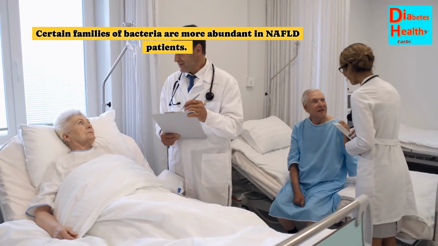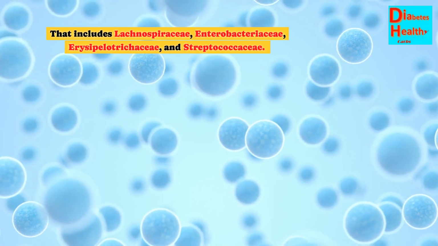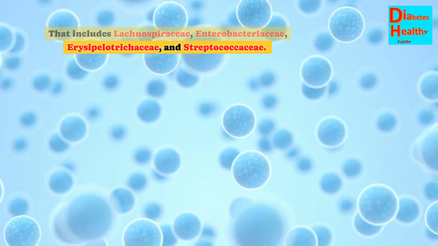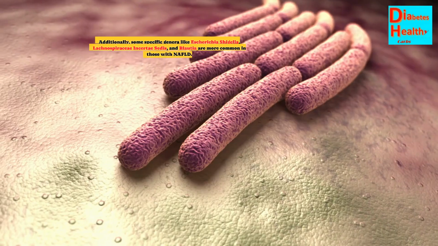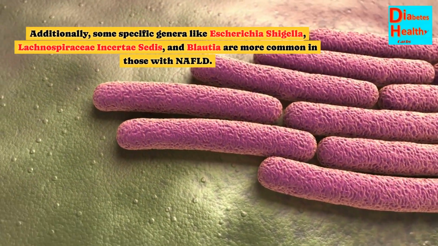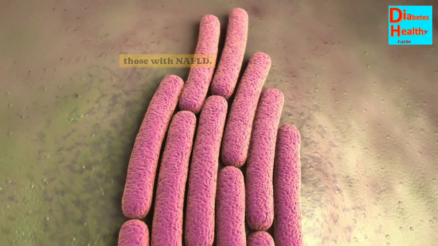Certain families of bacteria are more abundant in NAFLD patients. That includes Lactobacillus, Enterobacteriaceae, Erysipelotrichaceae, and Streptococcaceae. Additionally, some specific genera like Escherichia shigella, Lactobacillus incertae sedis, and Blautia are more common in those with NAFLD.